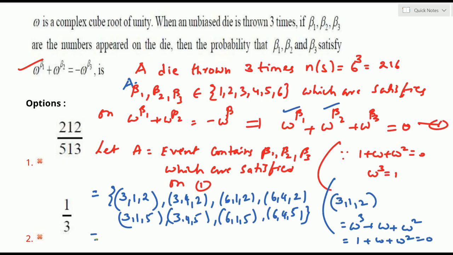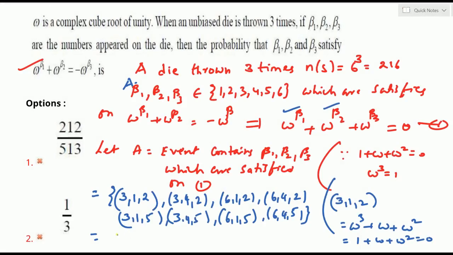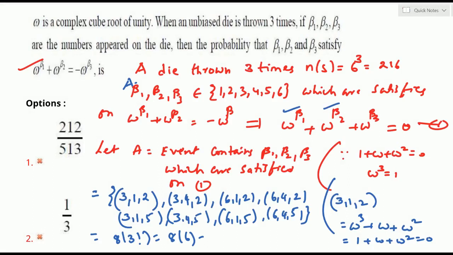Those are the supported events. Therefore 8 into 3 factorial. Each is arranged in 3 factorial ways, so 8 into 3 factorial. 3 factorial is 6, so 8 into 6, 8 sixes are 48. These are the supported events. Okay now? So the number of supported events is 48. Right? Now these are the supported events.